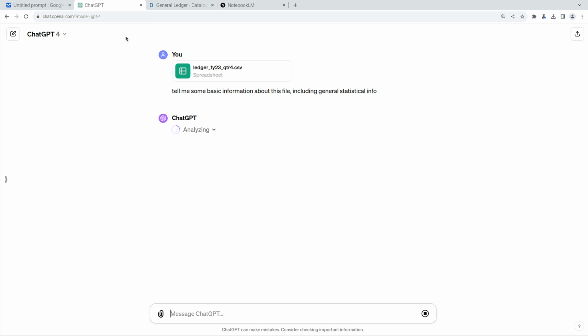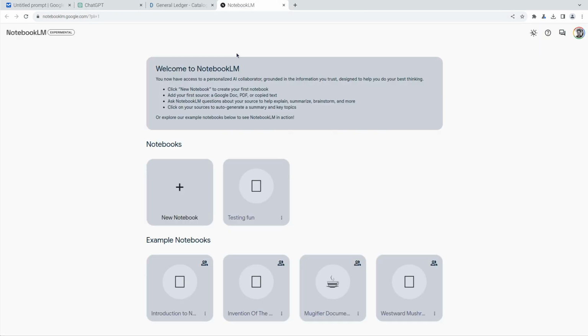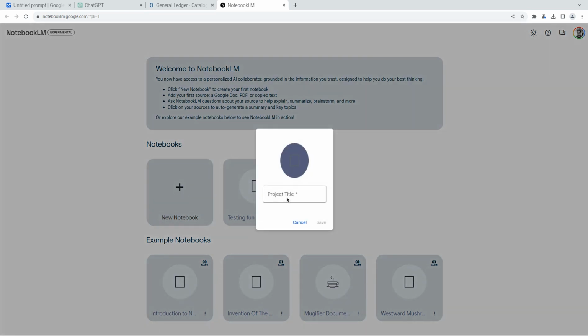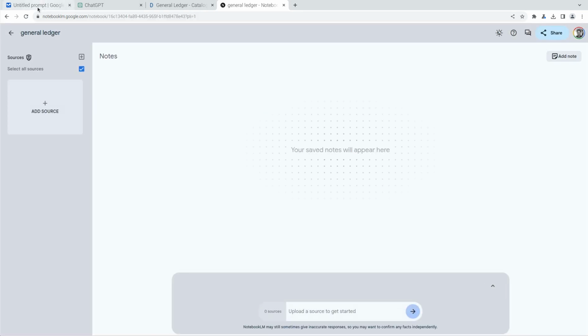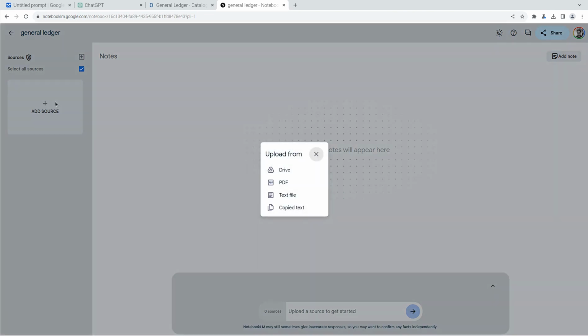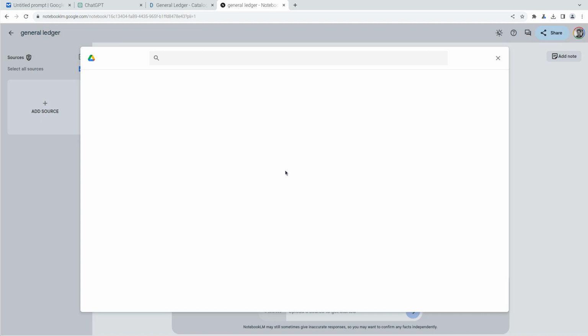I also remembered that there is something called Notebook LM, which is an experimental notebook from Google. So I'm going to actually try this as well at the same time. We're going to call this General Ledger and save. And I should be able to point to the same file that I uploaded here. So let's see if I can add a source from Google Drive.